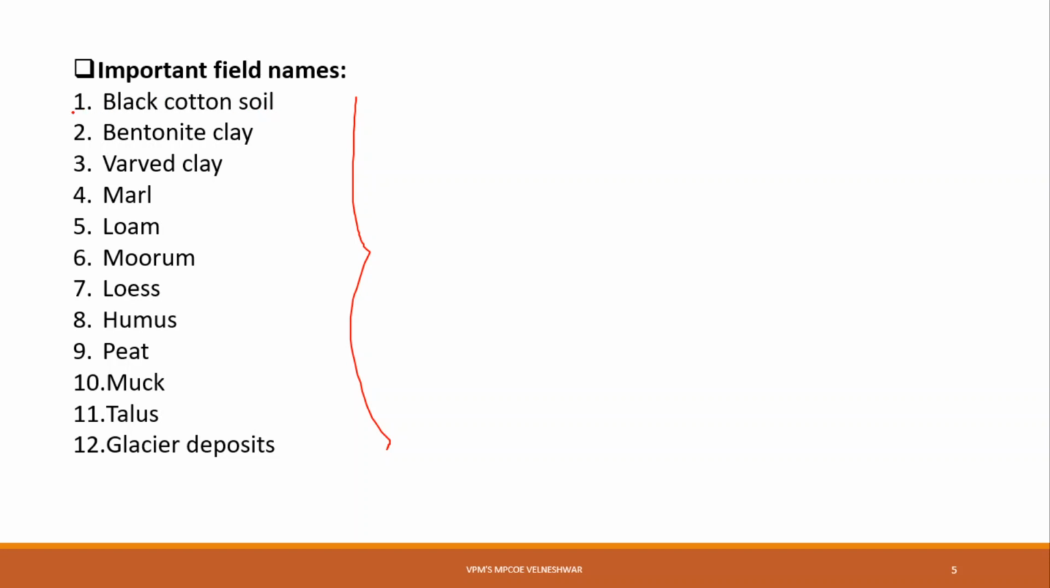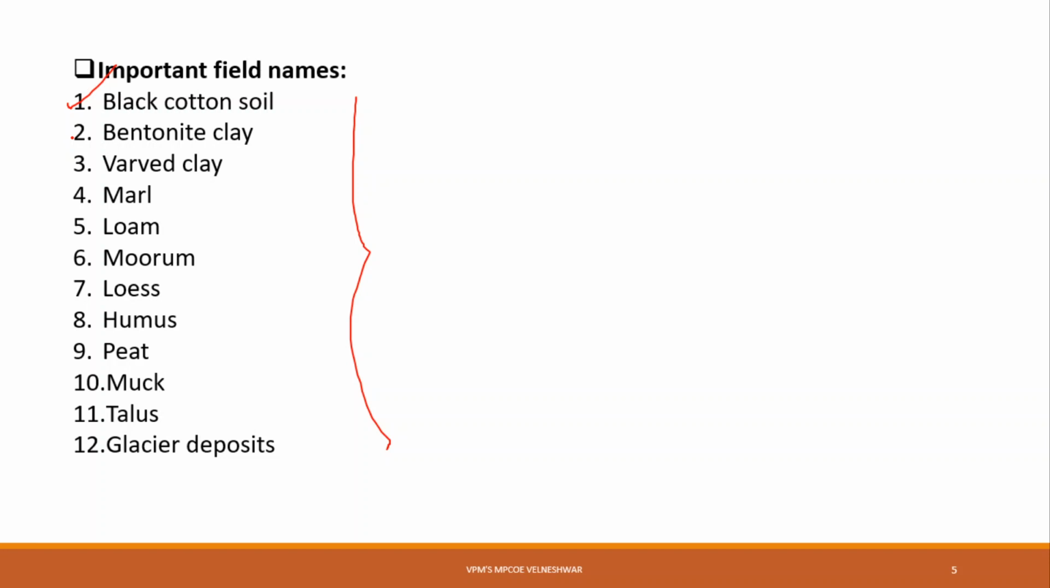Because of that, it has large swelling and shrinkage properties, right? So the black cotton soil always keeps moisture in itself. Okay, this is about the black cotton soil. Then the second one is bentonite clay. Bentonite clay is obtained from volcanic ash. Bentonite slurry or clay is also called drilling mud.